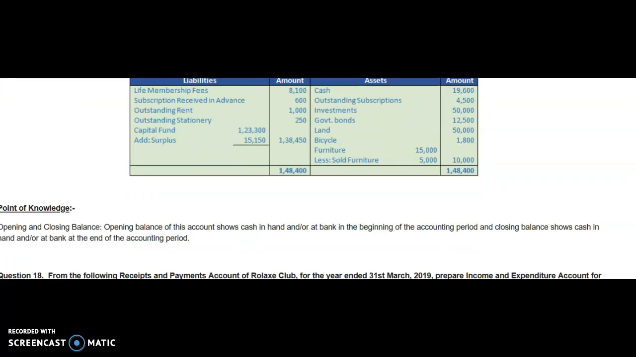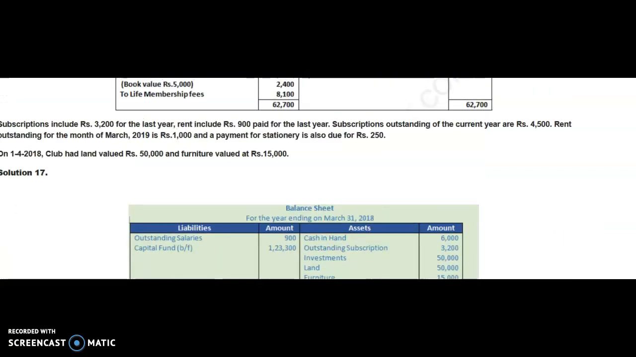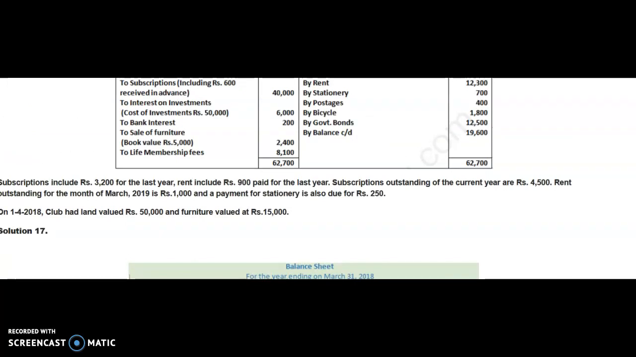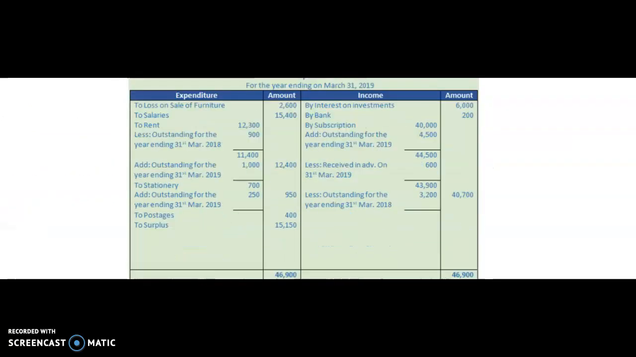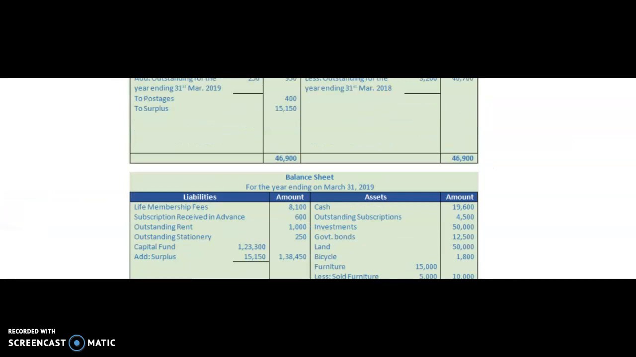Then the amount of government bonds, 12,500. The amount of government bonds 12,500 we have purchased, mentioned here by government bonds 12,500. So we will write here 12,500 on the asset side.